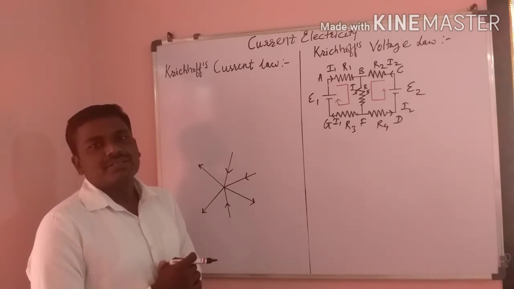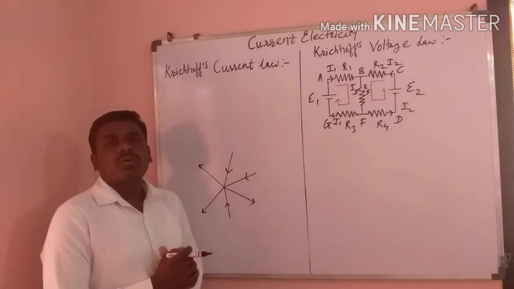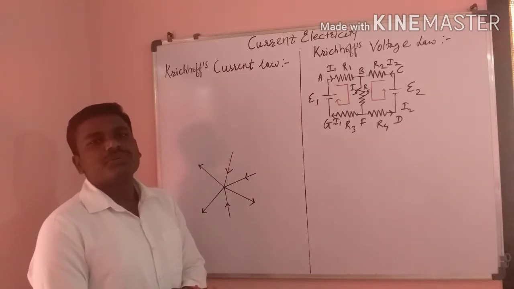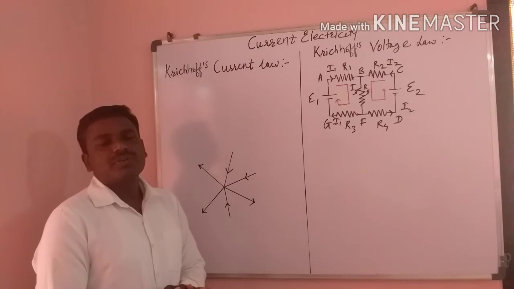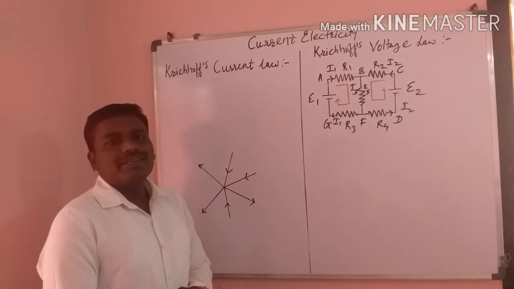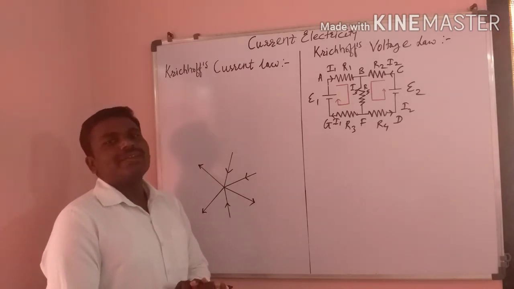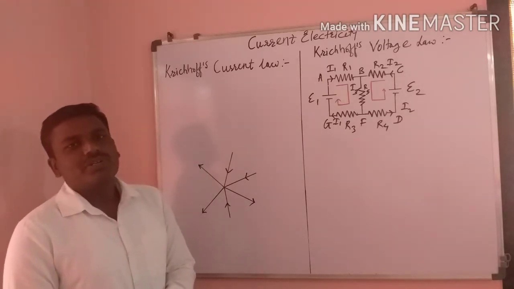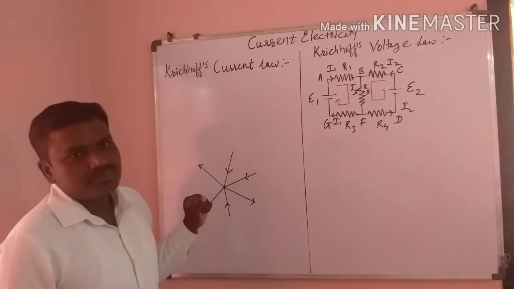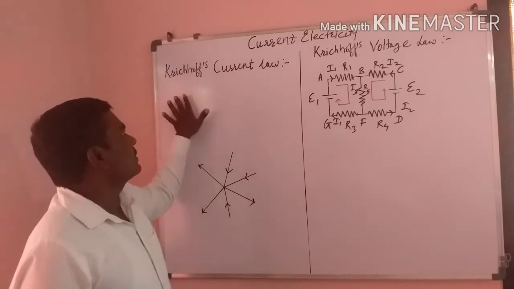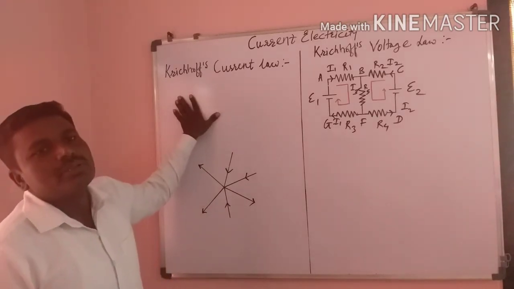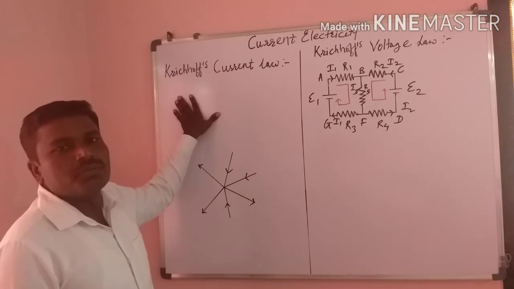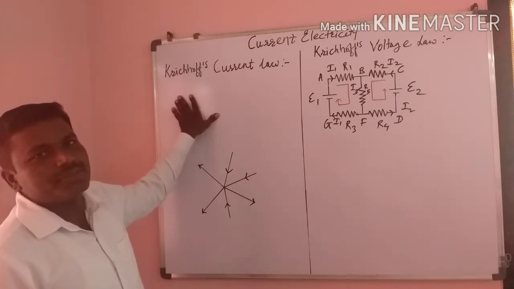For that, Gustav Robert Kirchhoff gave two laws, from 1824 to 1887. Before starting these two laws, we will learn three points.